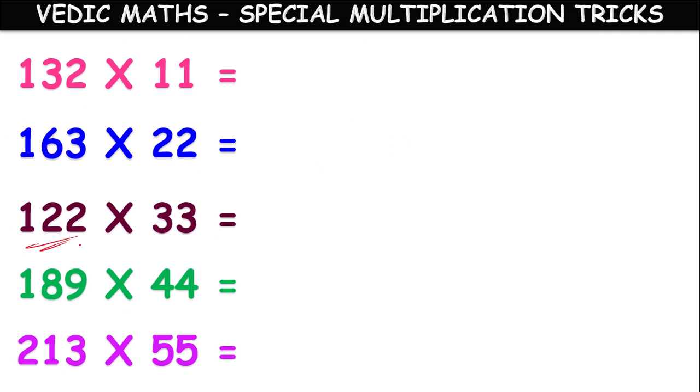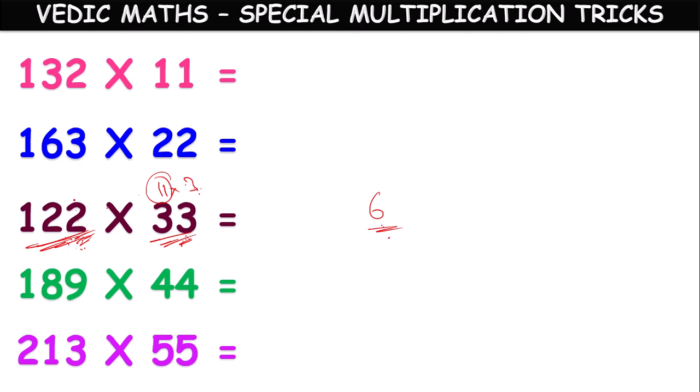Next children, 122 into 33. But 33 means we can write it as 11 into 3. Means while multiplying with 11, whatever process we follow, we have to follow the same process, but the results to be multiplied with 3, so that multiplication with 33 will be completed. So here in units place we have digit 2, but that is to be multiplied with 3.